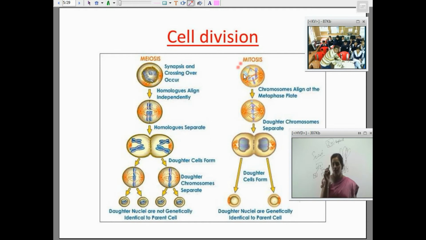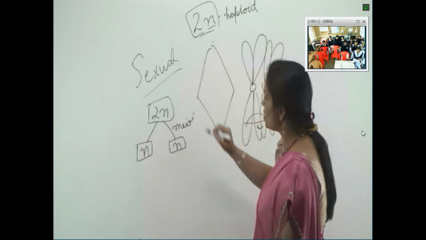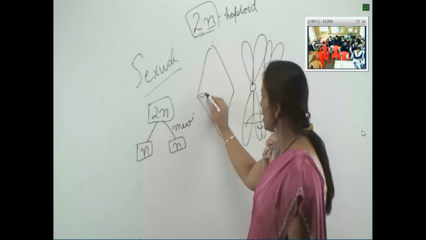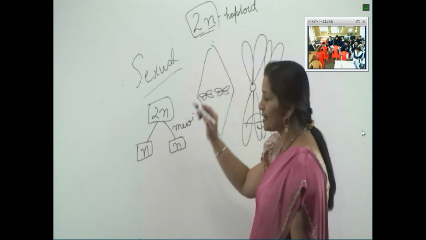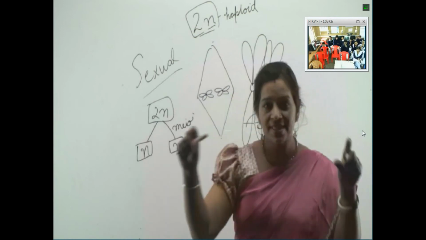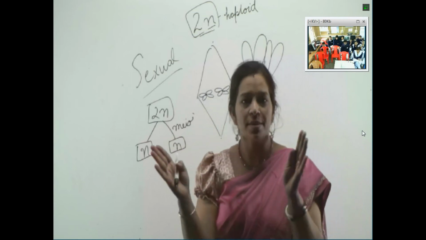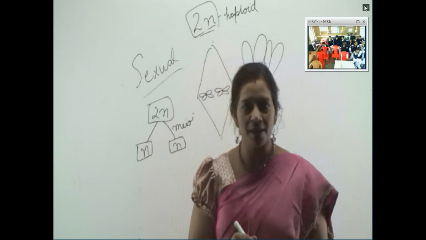In mitosis, the chromosomes align at the metaphase plate. Do you remember the metaphase plate? During division, these are the 2 poles. This is called the equator. On the equator, the chromosomes come and align like this on the metaphase plate in the middle. Now the centromere of both the chromosomes will separate and they will go away from each other as daughter chromatids. Okay, this is clear, the metaphase plate.